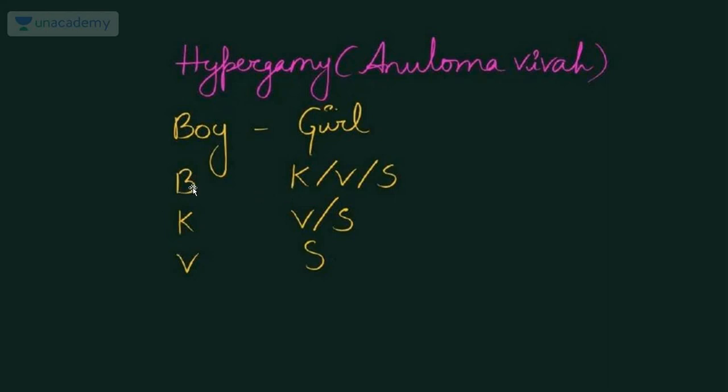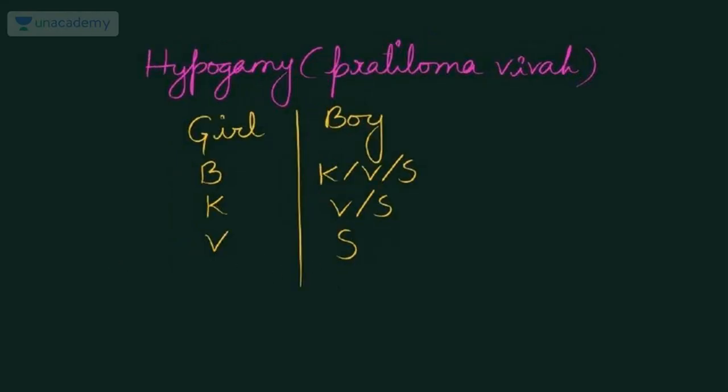So a Brahmin boy can marry a Kshatriya girl, Vaishya girl or Shudra girl. A Kshatriya boy can marry a Vaishya or Shudra girl. A Vaishya boy can marry a Shudra girl. But in the vice versa situation, if the girl is Brahmin and is married to a K, V or S, that is Kshatriya, Vaishya or Shudra, then it is pratiloma or hypogamy.